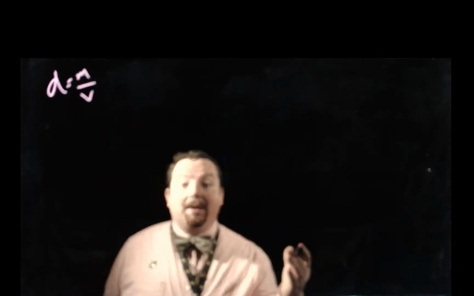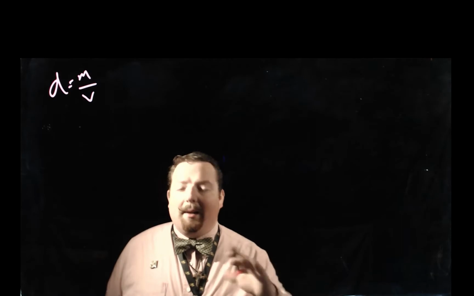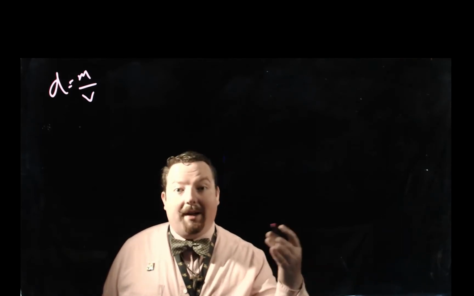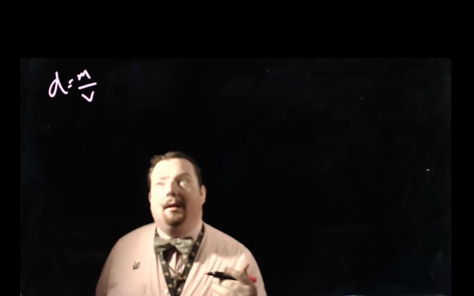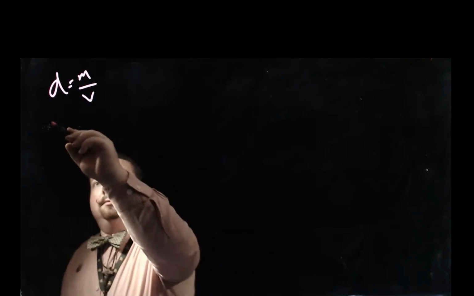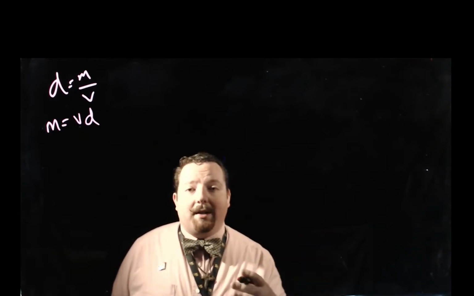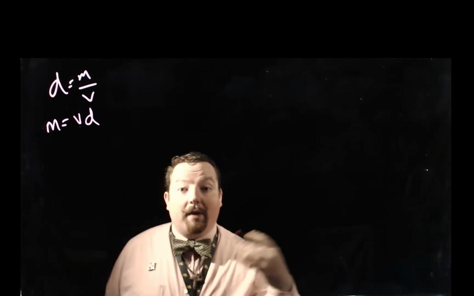It's important for you to know three equations you might ever need. So one is D equals M over V. That's the basic form of the density equation, and that's how you find density. You take mass divided by volume. The second one is the same equation, we just move the variables around so we can solve for mass. And then the one for volume is,